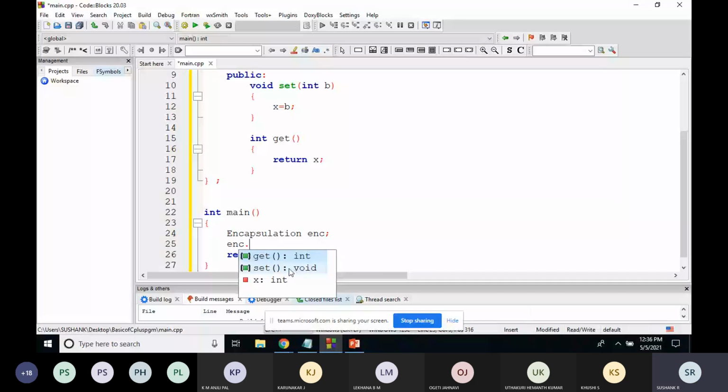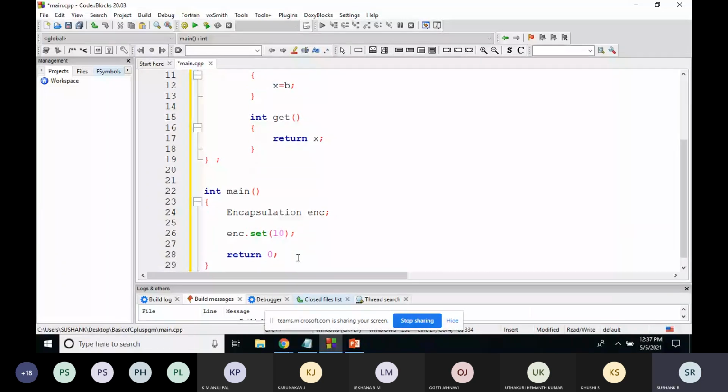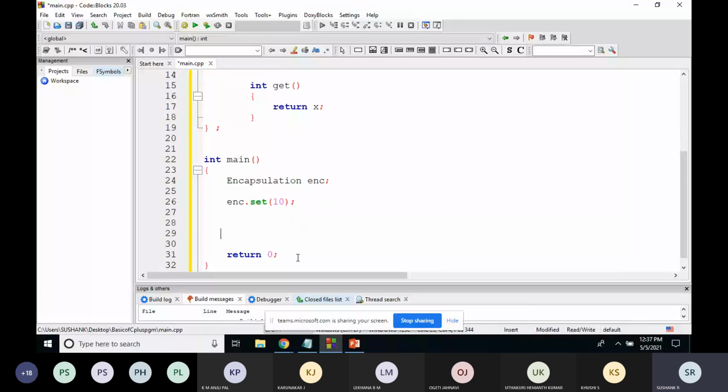The set function is used for setting the value. So I'll set the value of x as 10. It accepts an integer parameter. After that I want to retrieve that value, so I'll just print it: cout, value of x, and the function to retrieve the value is object dot get function.